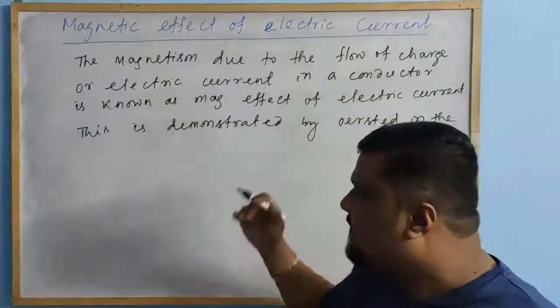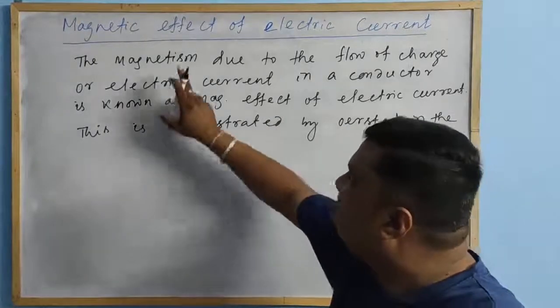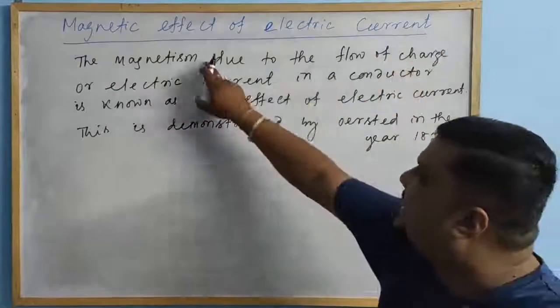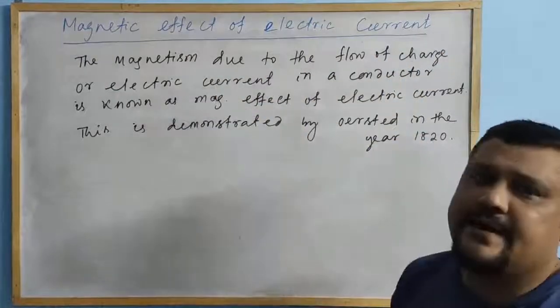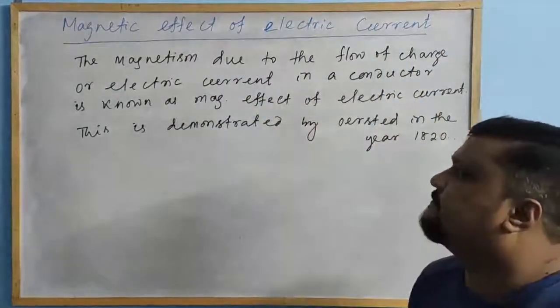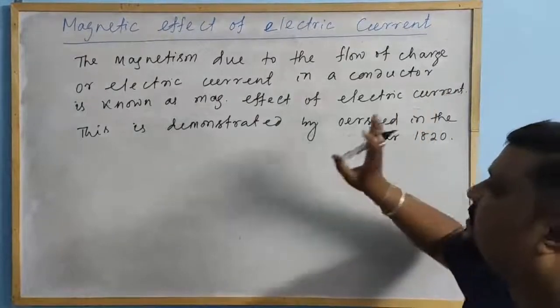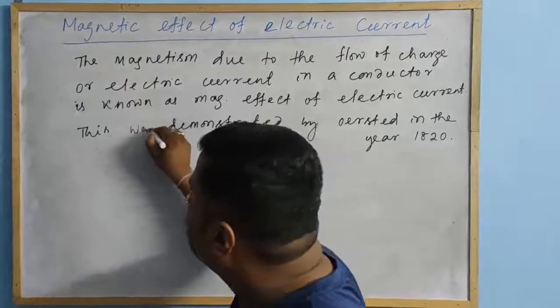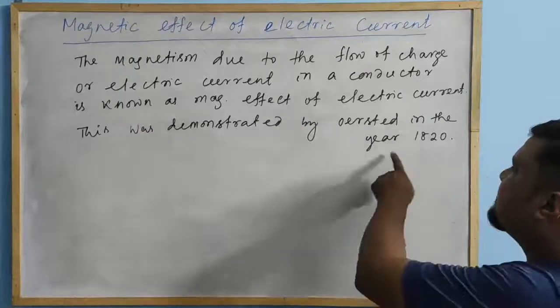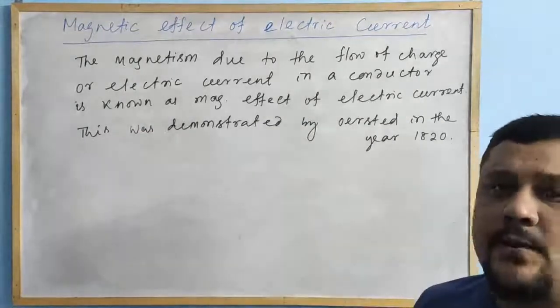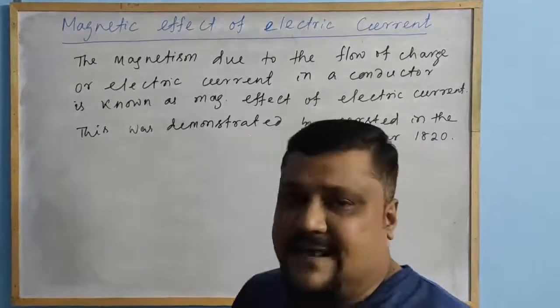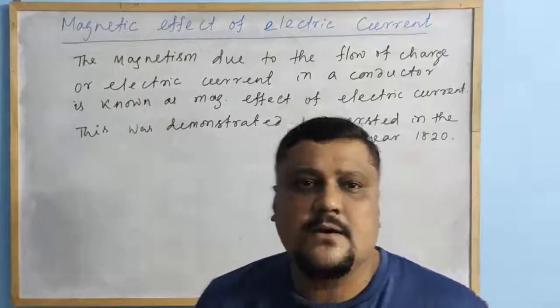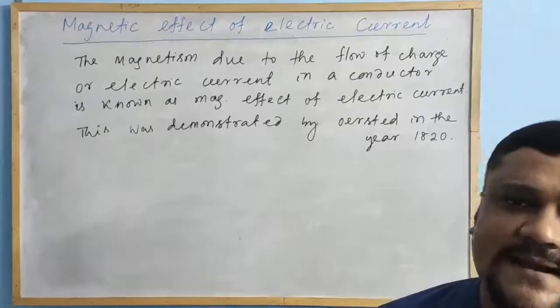We will discuss it later. So the magnetic effect of electric current is the magnetism due to the electric current in a conductor, and this was demonstrated by Oersted in the year 1820 by an experiment. Now we will discuss this Oersted experiment. Is that clear? Okay.